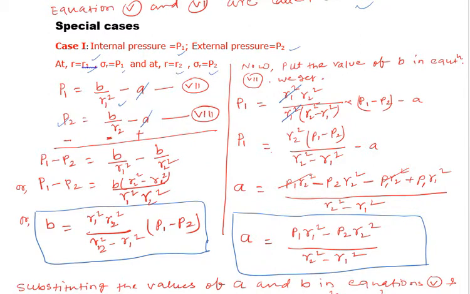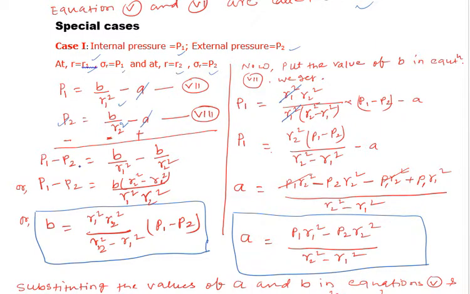Because sigma r equal to P1, so P1 equals b by r1 square minus a, and P2 equal to b by r2 square minus a. So let's solve this.